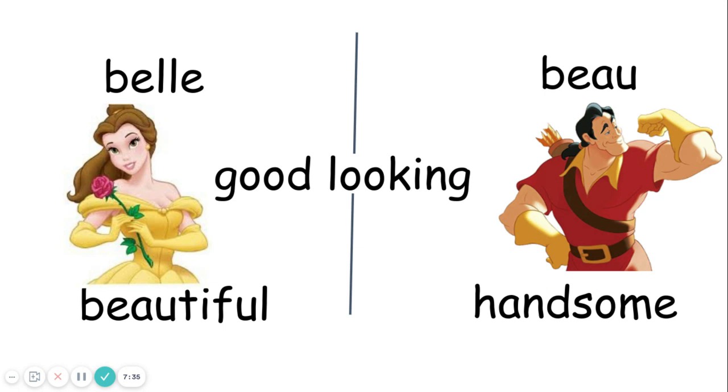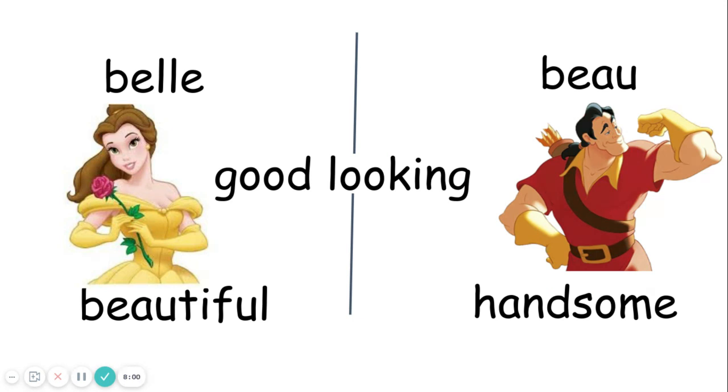Now, the next one, you have beau and belle in your notes, which means good looking. But they're actually two separate words, just like we do in English. So when you're using it in the feminine form, to us, it kind of means beautiful. And beau kind of means handsome. But it just means good looking. So it could be either one. So kind of think of it as beautiful, think of it as handsome, or think of it as good looking.